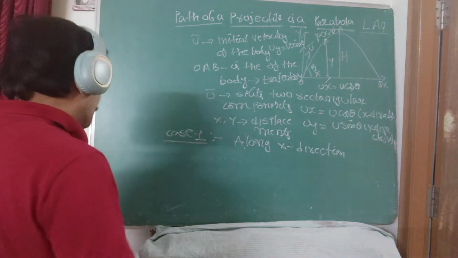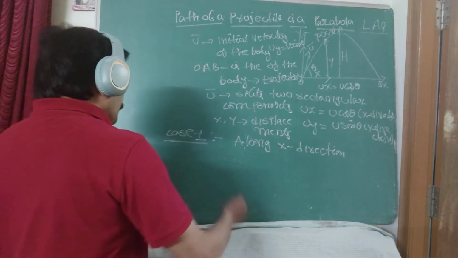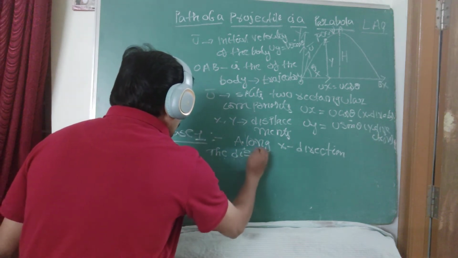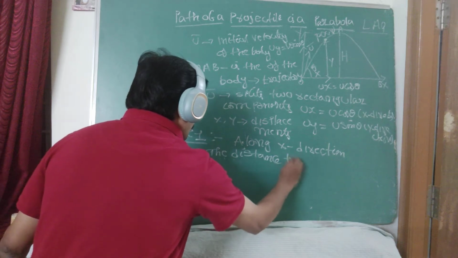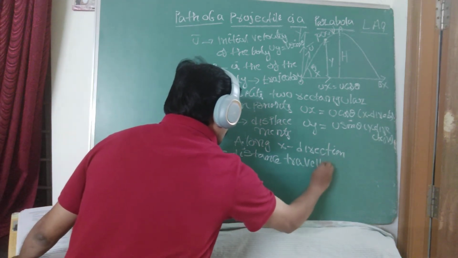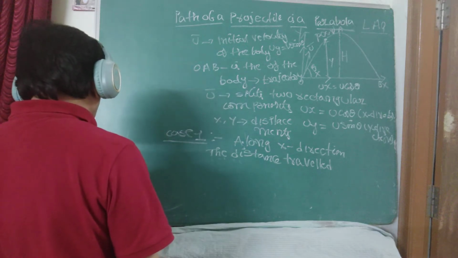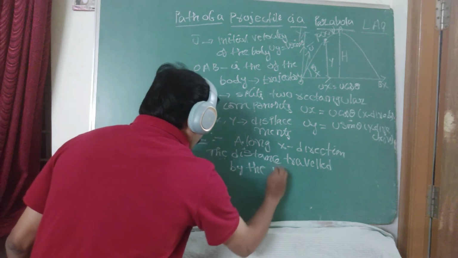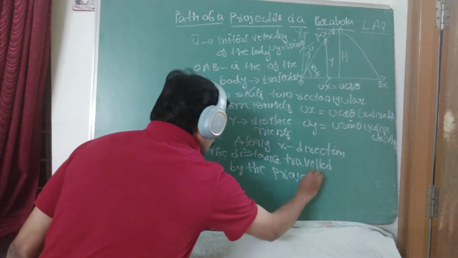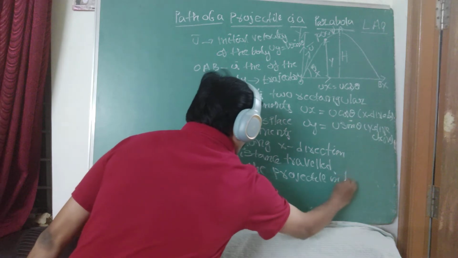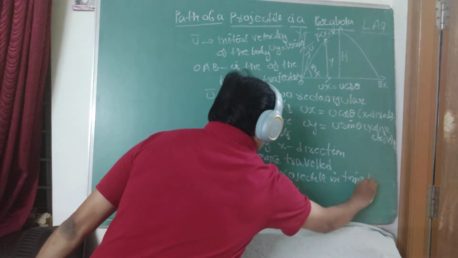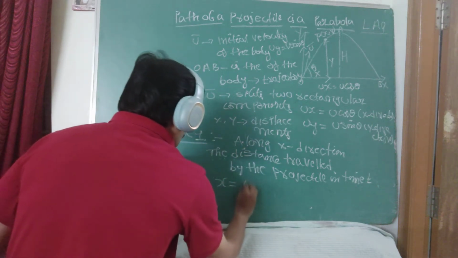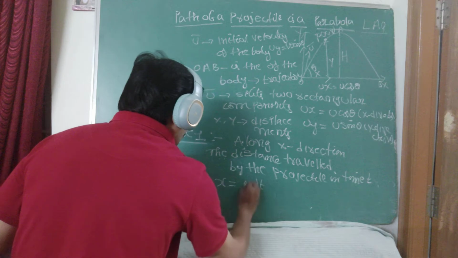Note this. Here, along the x direction, we take the distance traveled by the projectile in time t. Now write that point. Distance traveled means x equals Ux into t.